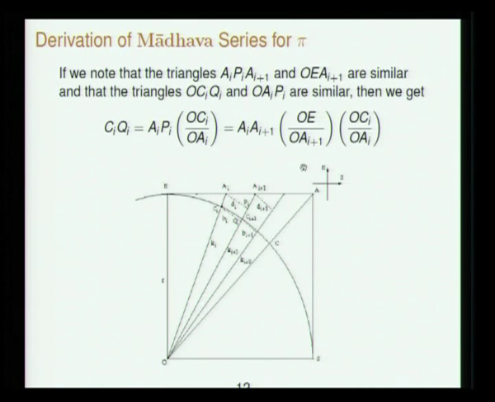So it is said that Madhava got this proof by sitting inside a Kerala temple and contemplating. Then another thing is OCQJ, this triangle is the same as OAIPI, both of them arise by drawing perpendiculars from one line to the other line, so they are similar. So this argument from similar triangles immediately gives you an expression for the sine of this arc bit. Ci plus 1 is an arc bit that is wedged between these two Karnas, which are equal.